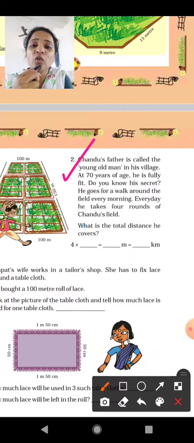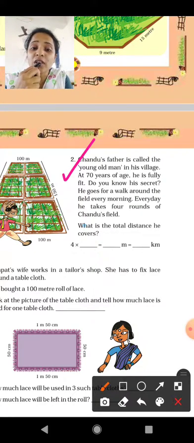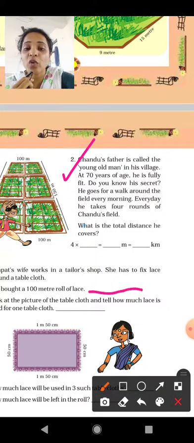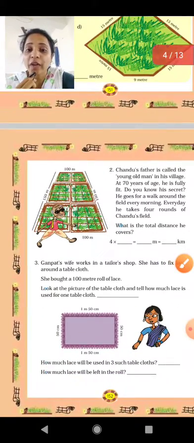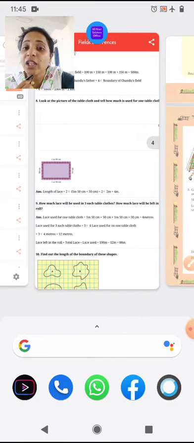Chandu's father is called the young old man in his village. At 70 years of age, he is fully fit. Do you know his secret? He goes for a walk around the field every morning. Every day he takes 4 rounds of Chandu's field. What is the total distance he covered? That we have to find. See, he is taking 4 rounds of the field, so first we will find the boundary of the field, and then we will multiply it by 4. So we will get the 4 rounds of that one. So let's move to the solution.